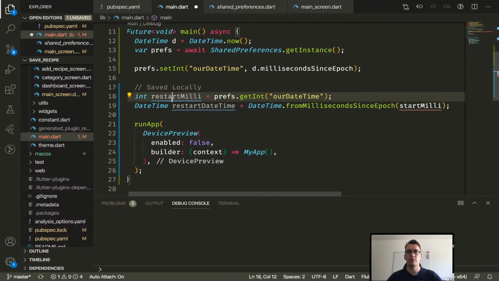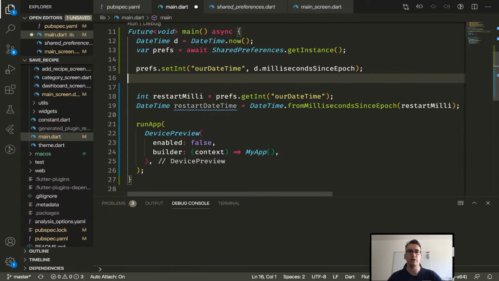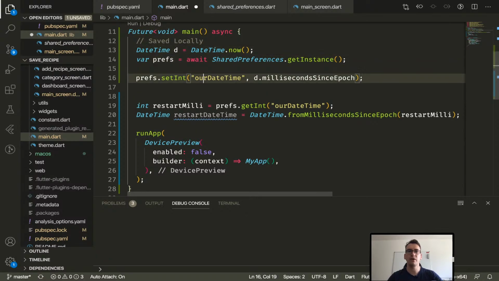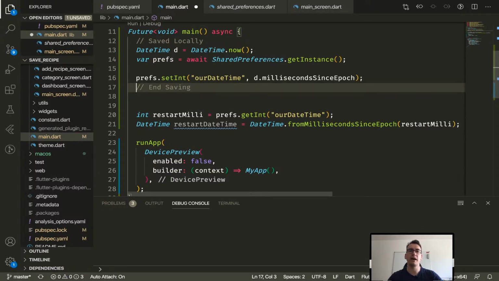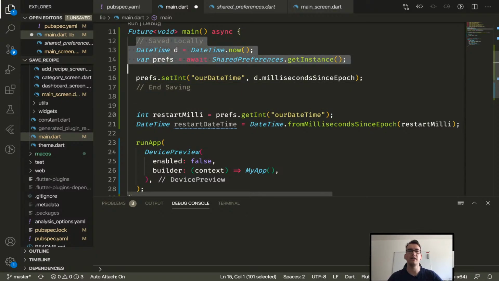And restart. All right, so here we go. In this part will now be our new datetime inside. This one is saved locally till here. And this can, of course, happen in a button or in something else, or after a login if you want to save some login information or something like that.